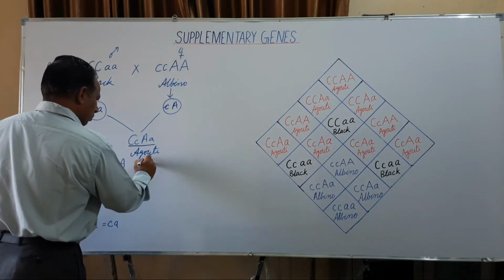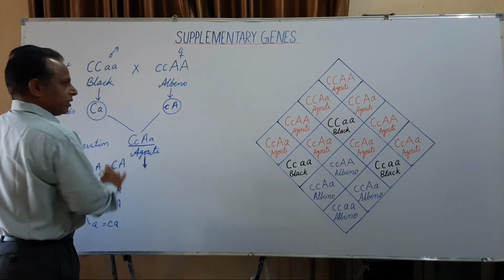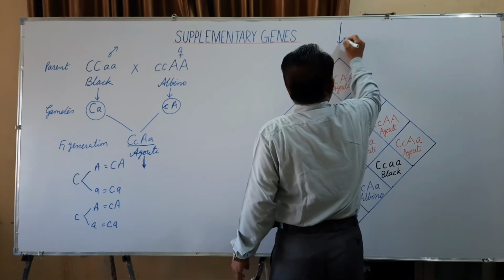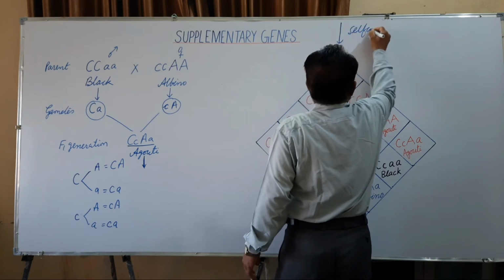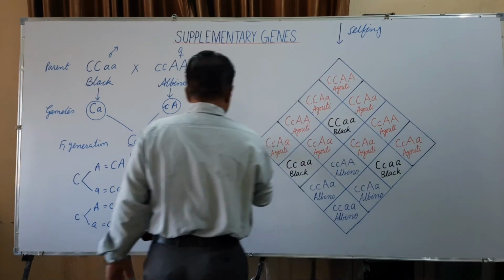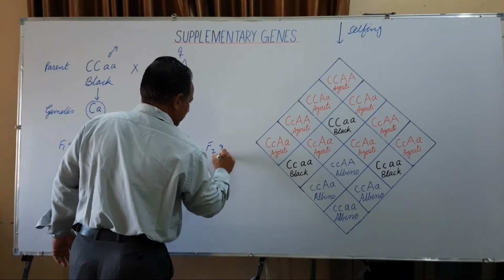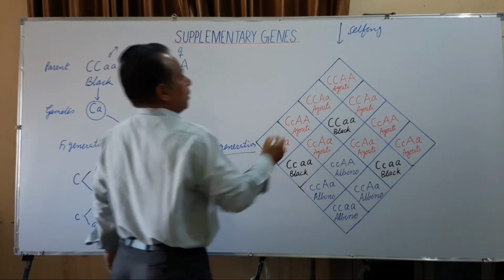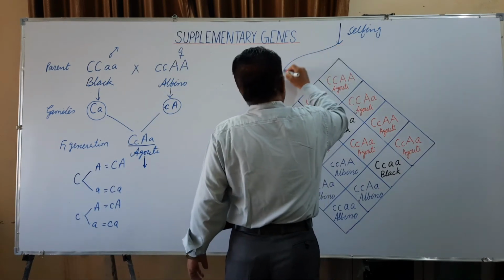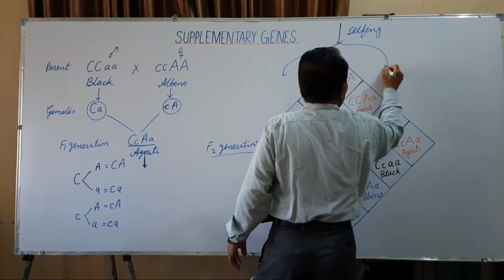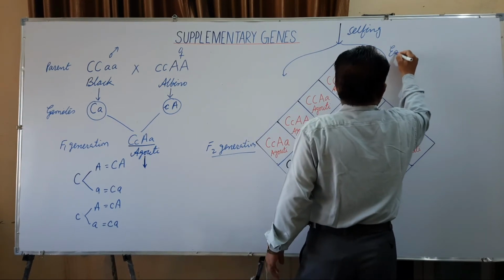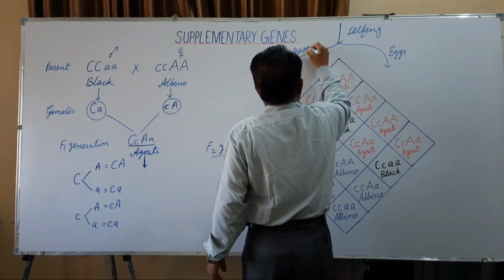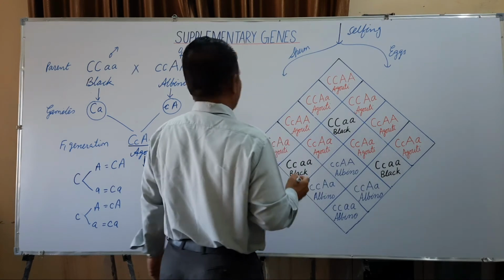When the population of F1 generation are mated to each other or on selfing, they produce the F2 generation. The eggs are of four types and sperm also possess four types of the genotype.